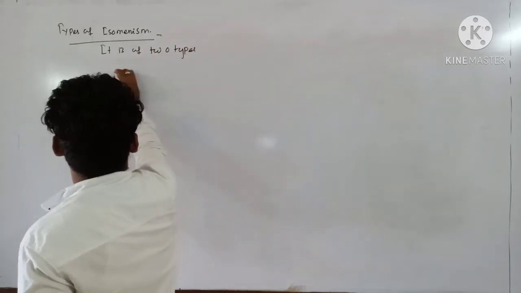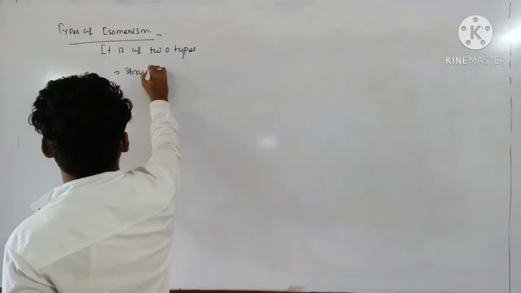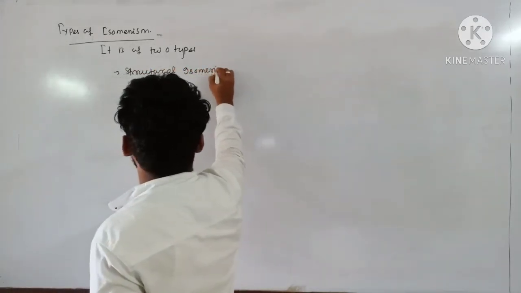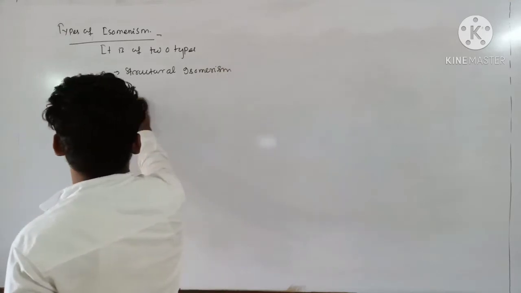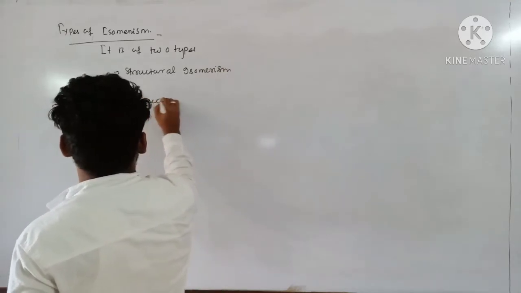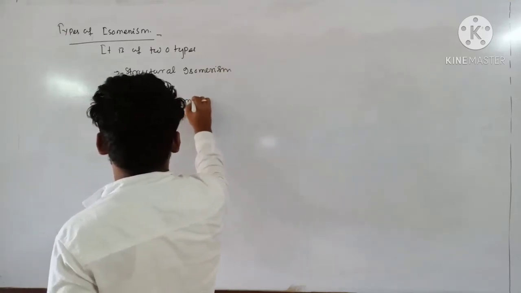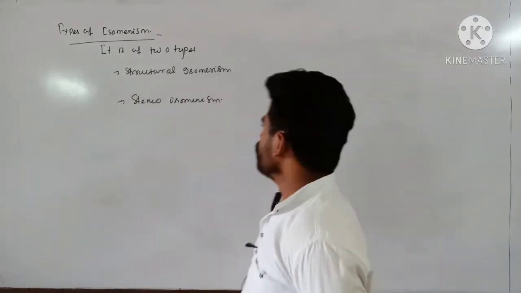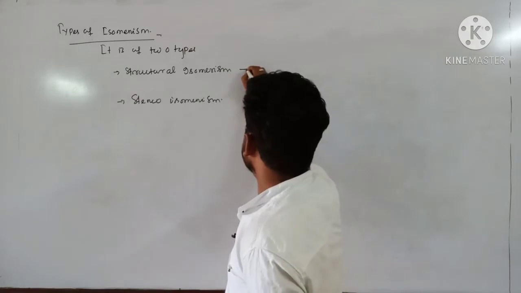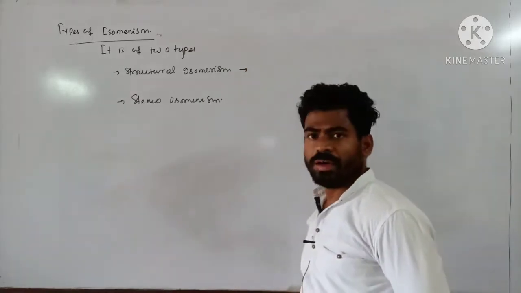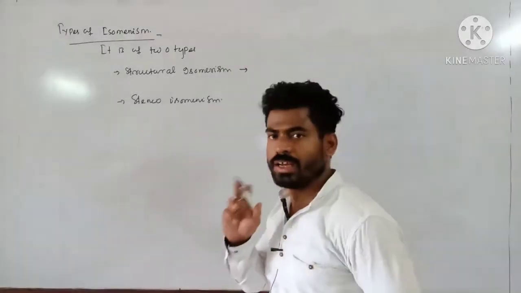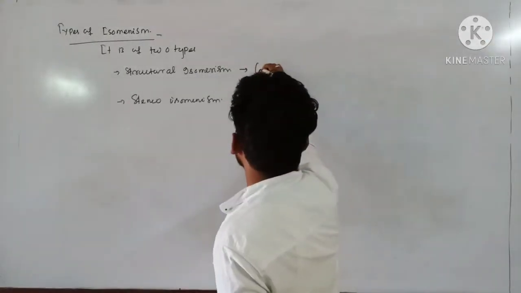One is structural isomerism and another one is stereoisomerism. Clear? So structural isomerism means compounds having the same molecular formula but different structural formula. Structurally they are different.